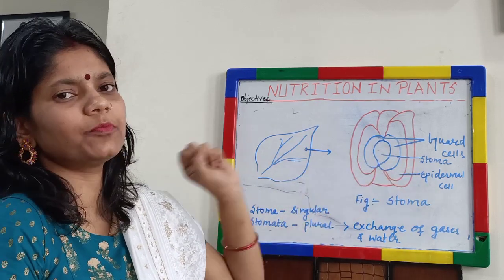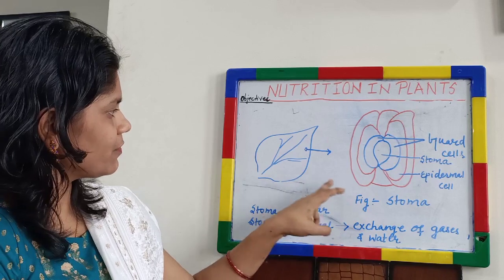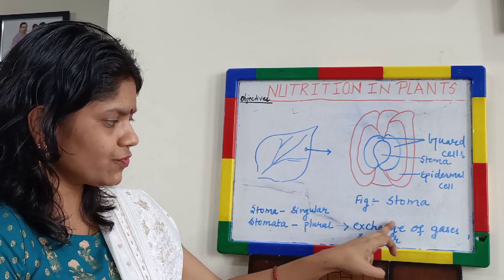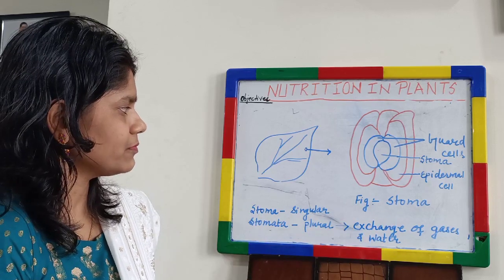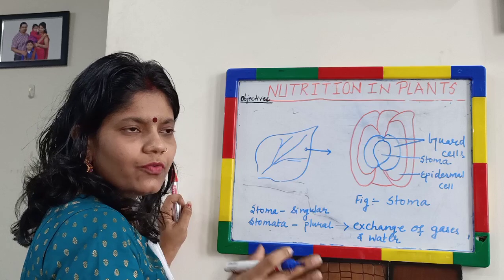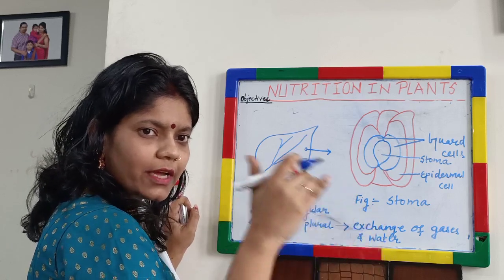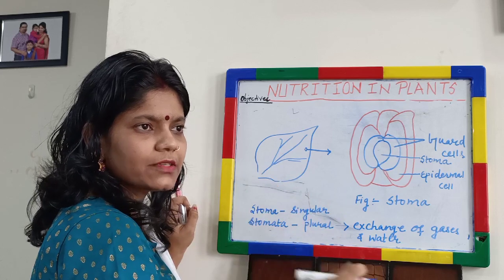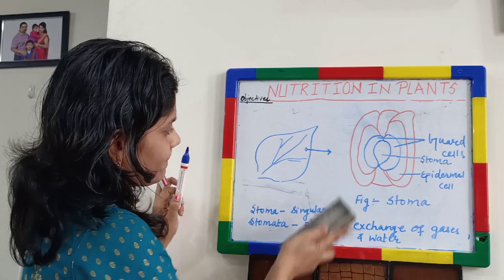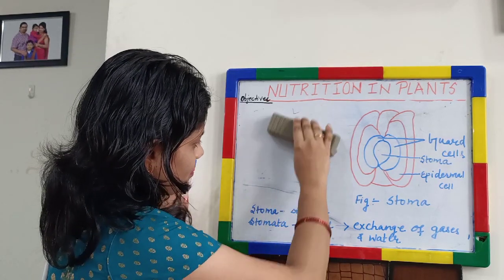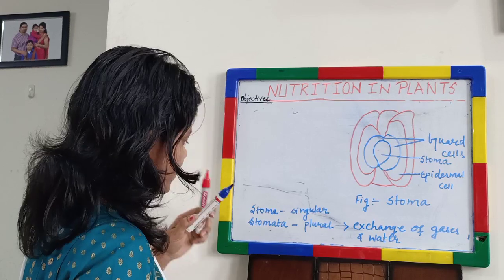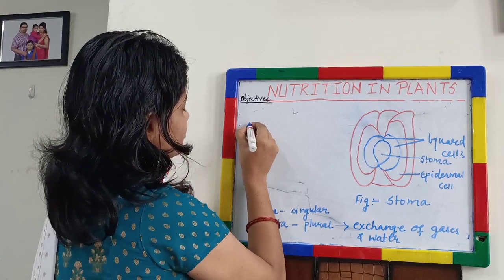Basically stoma is a single pore. So this is the structure of stoma. Stoma is singular, stomata is plural. It is used for exchange of gases and water. So this is the structure I have taken here. Now we will study the cross section of a leaf, where the stoma is present, where the chlorophyll is present, all those things we will study. So if we see the cross section of a leaf, it is made up of a few cells.